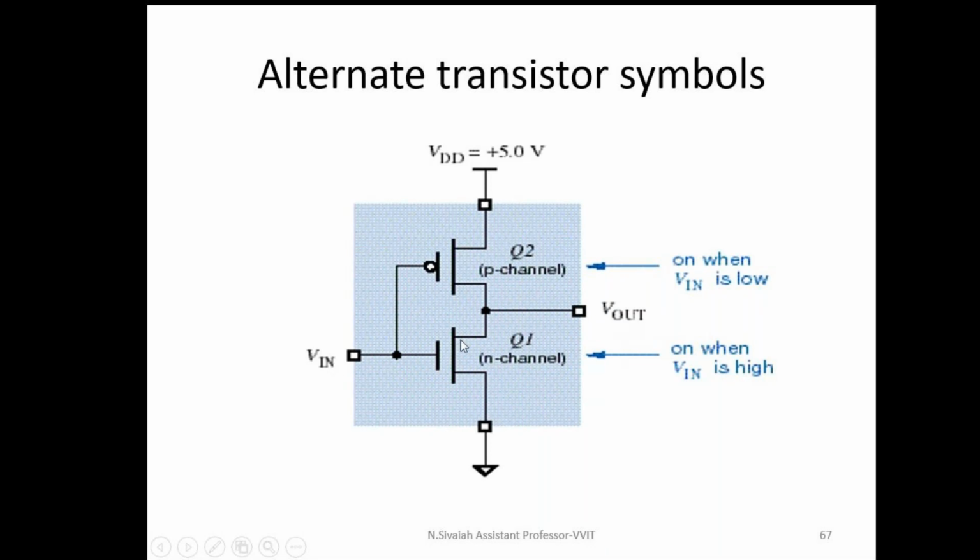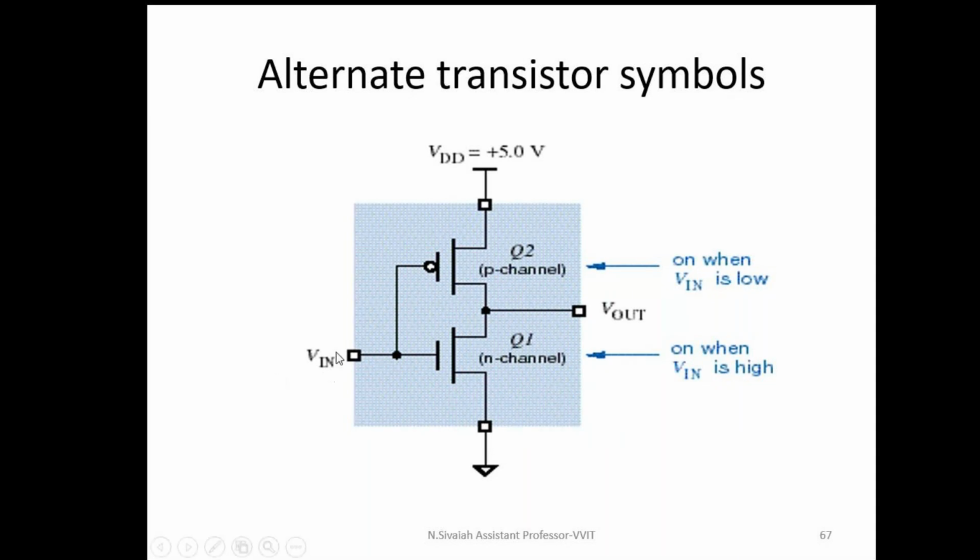Then the NMOS transistor is on and the PMOS transistor is off. It is replaced by an open circuit. Then the output voltage is shorted to the ground terminal. That's why the output voltage is equal to 0. If V input is logic 1, then V output is logic 0. That's why it is called a CMOS inverter.